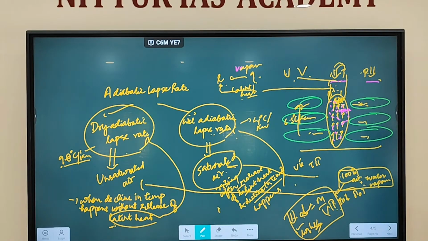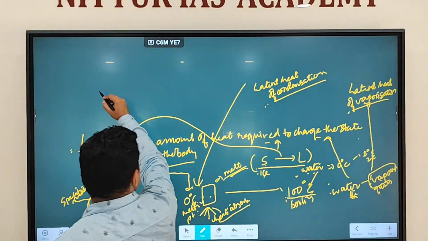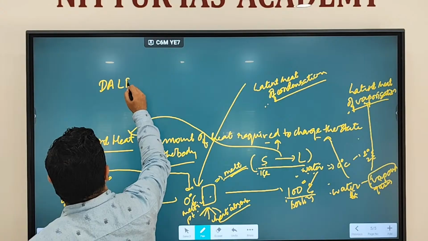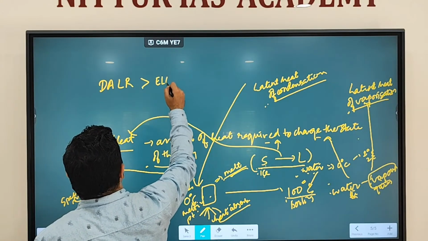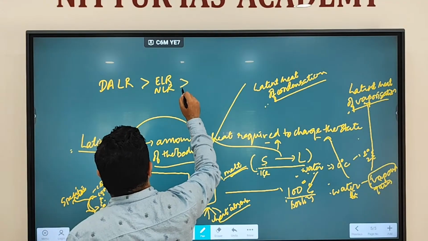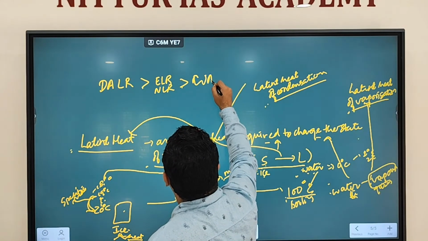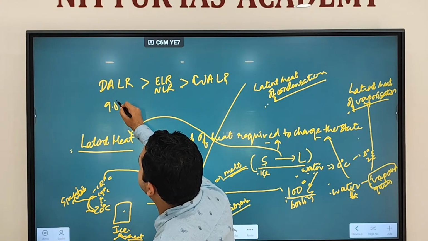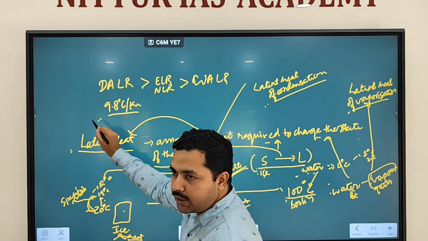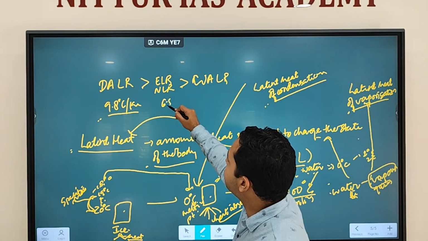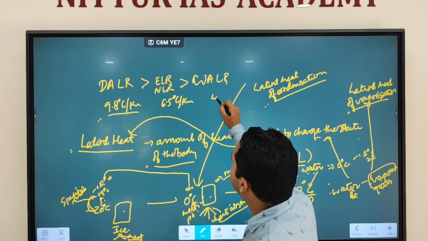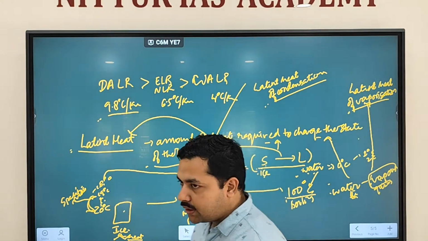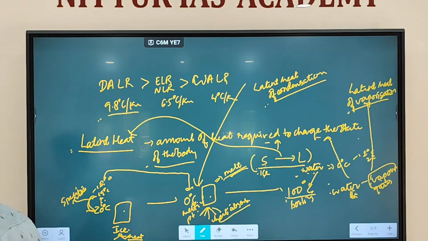That's why you have dry adiabatic lapse rate greater than environmental lapse rate or normal lapse rate, which is greater than wet adiabatic lapse rate. Dry is declining at 9.8 degrees Celsius per kilometer. Normal is declining at 6.5 degrees Celsius per kilometer. Wet is declining at 4 degrees Celsius per kilometer. So that's why your dry adiabatic lapse rate is greater than normal lapse rate, which is greater than wet adiabatic lapse rate.